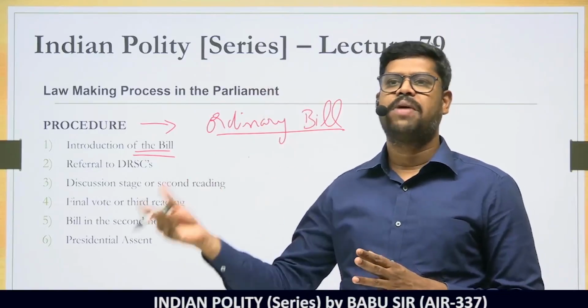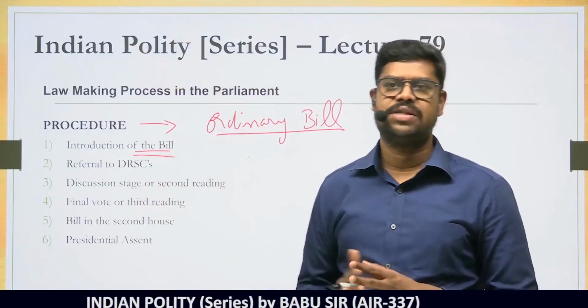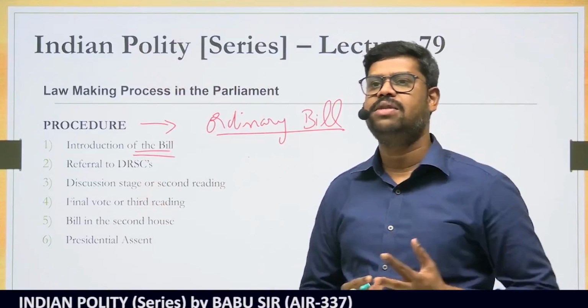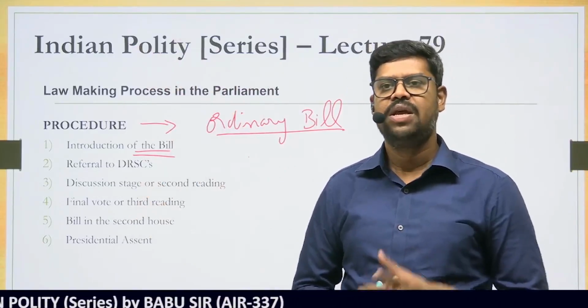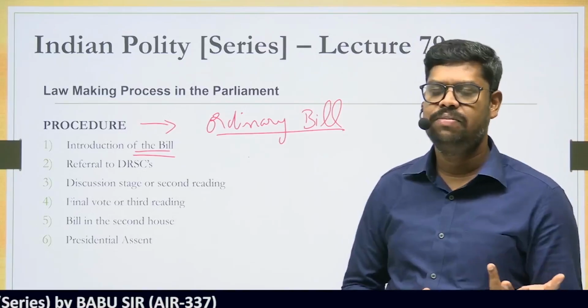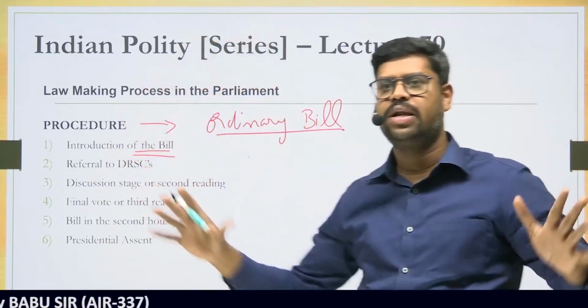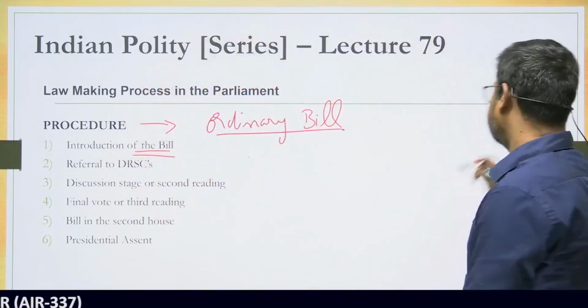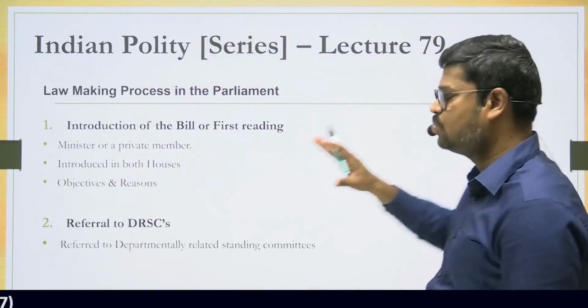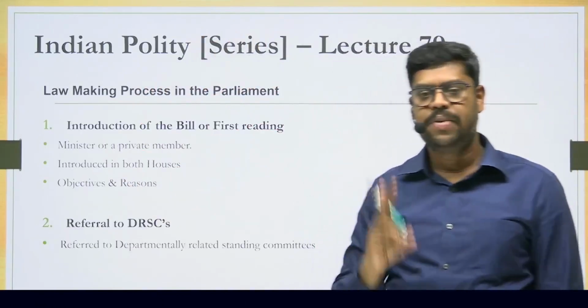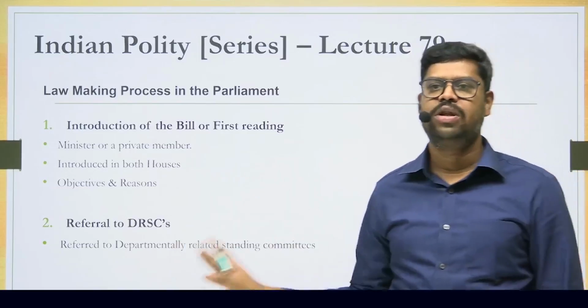And if the bill is passed, then it finally goes to the president for his assent. So the last stage is the bill goes to the president for his assent. And if the president gives the approval, then the bill becomes an act. This is a broader outline that I am giving, but we will now discuss in detail as to each and every stage what happens. Remember, I am discussing about the procedure for an ordinary bill.